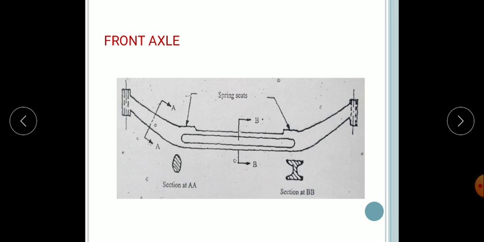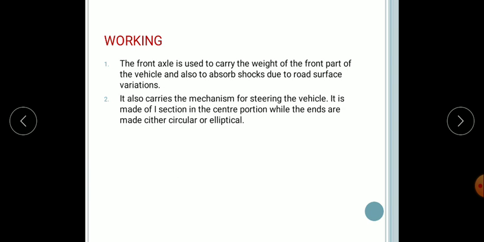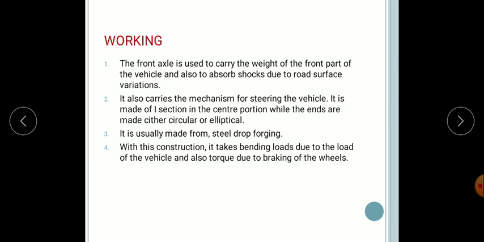It is usually made from steel drop forging. It takes bending load due to the load of the vehicle and also the torque due to the braking of the wheels. So this is nothing but the front axle. Basically, it is used as a load carrying member. So this is the working of the front axle.